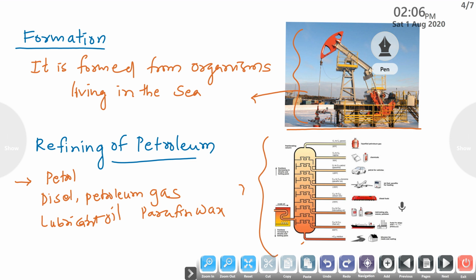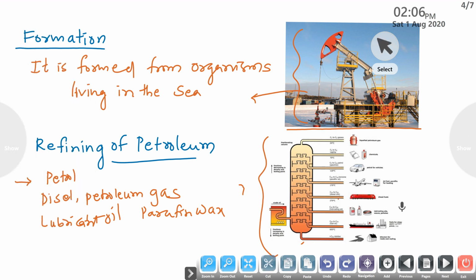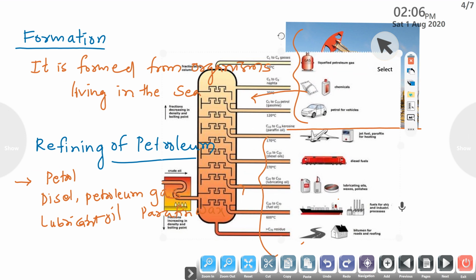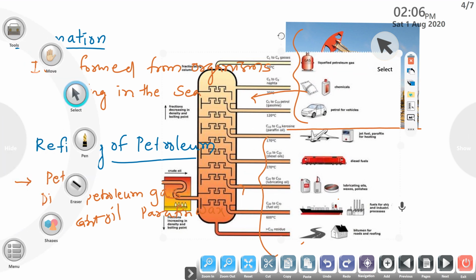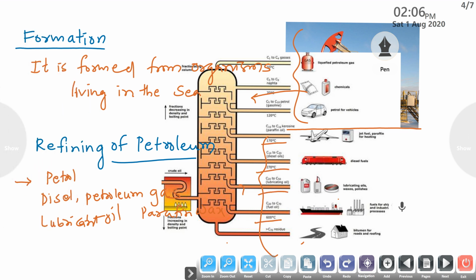In the tower, at different temperatures, I will zoom in. Observe that the fractional distillation tower takes in crude oil, petroleum, and at different temperatures we get different byproducts.